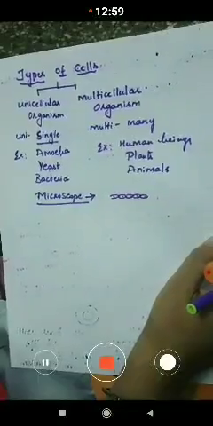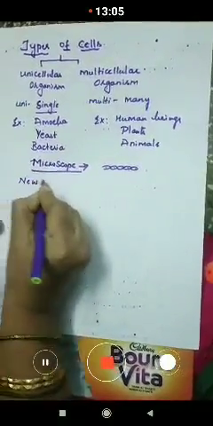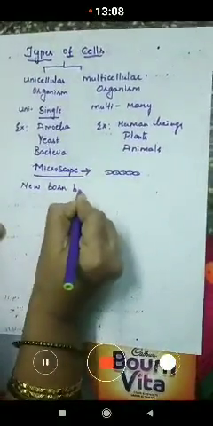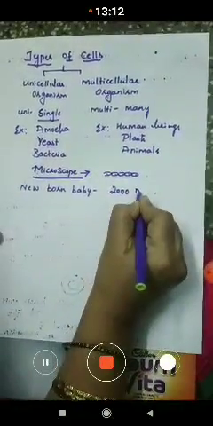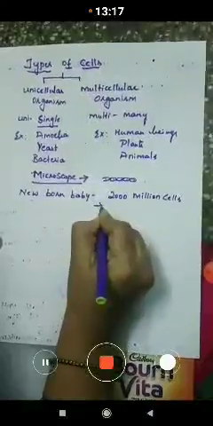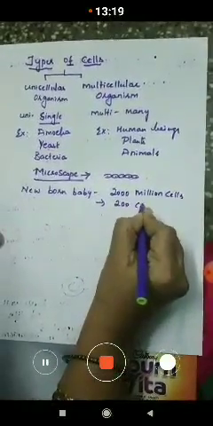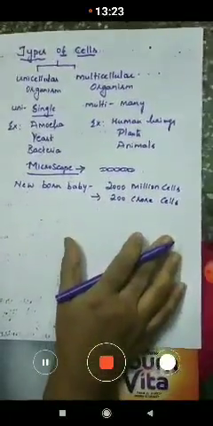Now in a newborn baby, children, what happens? What is the number of cells present in a newborn baby? In a newborn baby, we can observe there are 2000 million cells, or we can also call it 200 crore cells. 200 crore cells are present.